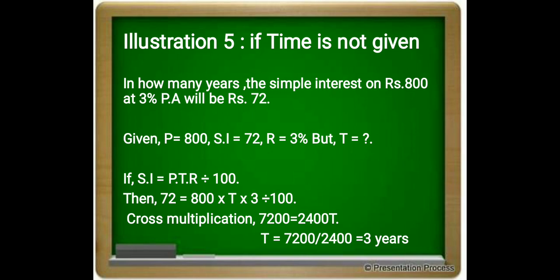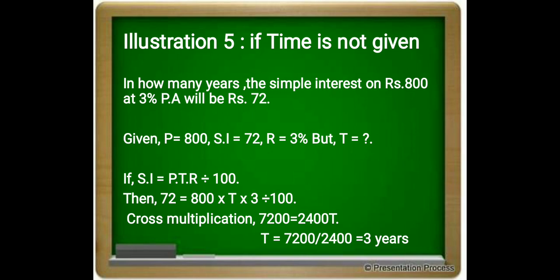Then simple interest is already given, that is 72 rupees, is equal to P, which is already given, principal amount 800 rupees, into T, since they have not given the time period, hence we take it as T itself. Next 3 is the percentage rate of interest divided by 100.